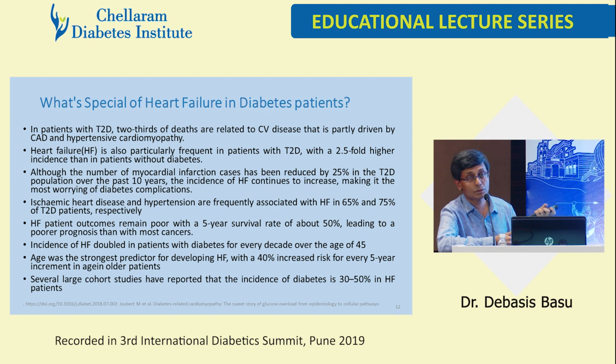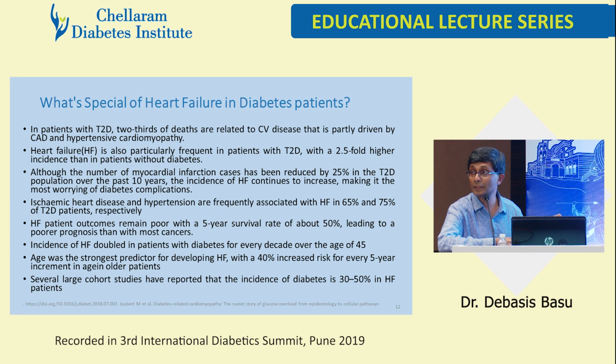Myocardial infarction numbers have reduced 25% in the past 10 years, yet surprisingly the heart failure rates are going up. Ischemic heart disease and hypertension are frequently associated with heart failure in 65% and 75% of type 2 patients respectively. Heart failure outcomes remain poor with a 5-year survival of about 50%, a worse prognosis than with most cancers. Heart failure incidence doubles in patients with diabetes for every decade over the age of 45.